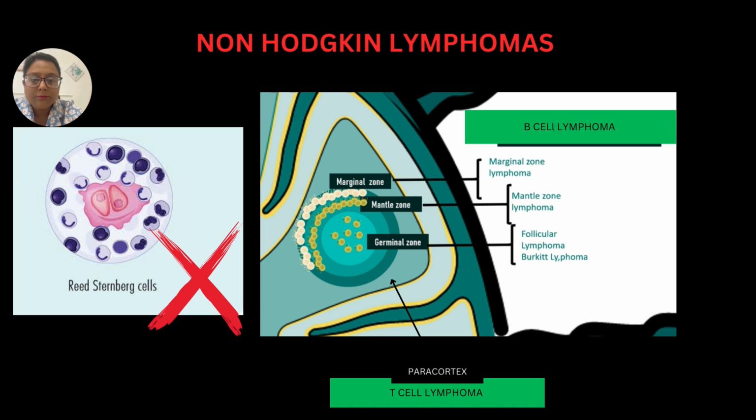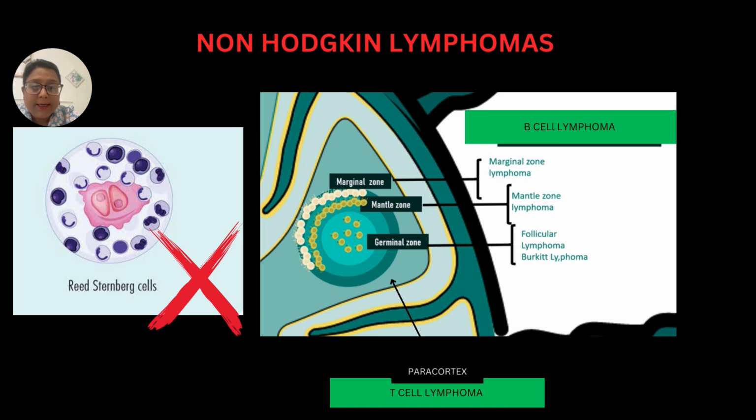In non-Hodgkin's lymphoma, there is absence of Reed-Sternberg cells, which is characteristic of Hodgkin's lymphoma. So lymphomas are of two types, Hodgkin's and non-Hodgkin's lymphoma. In Hodgkin's lymphoma, there is presence of Reed-Sternberg cells, whereas in non-Hodgkin's lymphoma, there are no Reed-Sternberg cells. These non-Hodgkin lymphomas are of two types, B-cell lymphomas and T-cell lymphomas.